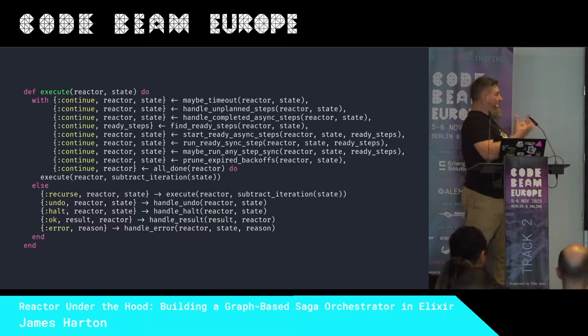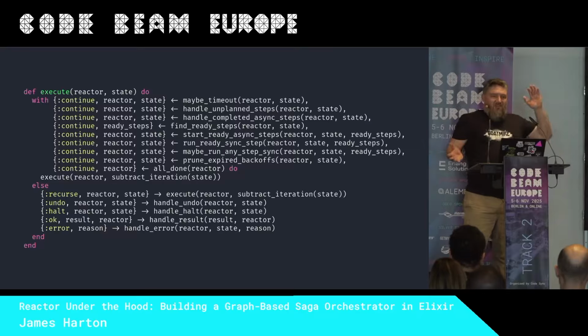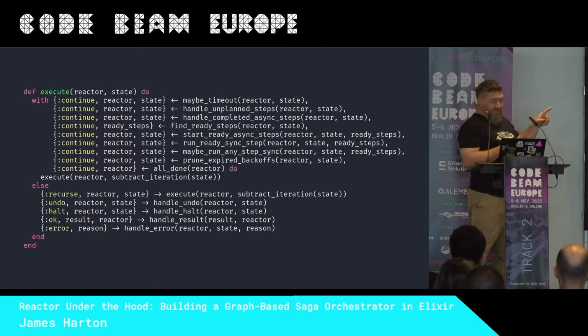This is the entire orchestration engine of the reactor in 17 lines of `with`. For non-Elixirists, `with` effectively flattens case statements. As long as each expression on the right matches the expression on the left, then we continue down the list of clauses. And when we get to the end, we run whatever's in the do block. And if it doesn't match, then it has to match one of the else clauses.